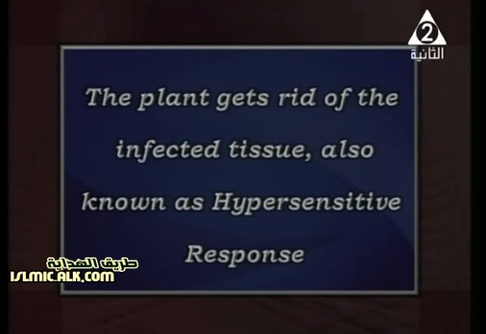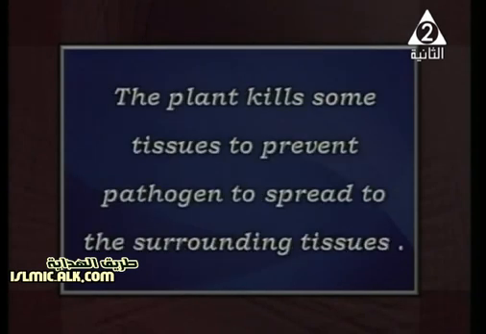Again, when the plant wants to get rid of the infected tissue, we call it what? Hypersensitive. Hyper means increasing. Sensitive means very sensitive, as we are going to see. The plant kills some tissue. Seriously, yes, the plant kills some tissue from itself, destroying the surrounding area to prevent the pathogens from spreading to the surrounding tissue.